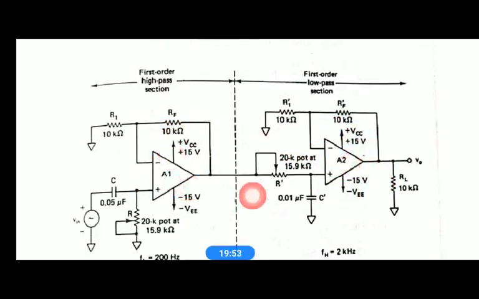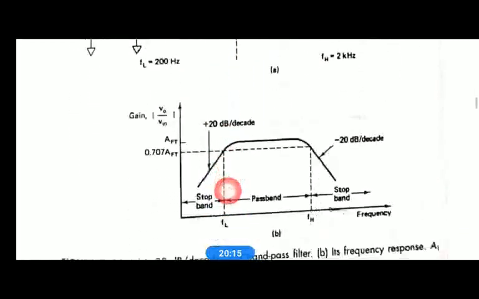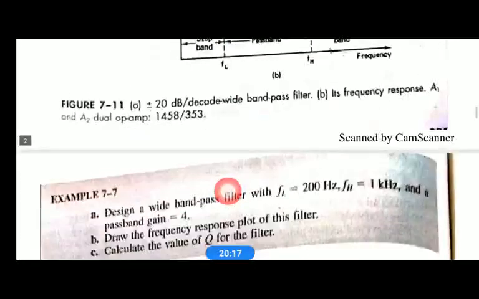We know that when you connect amplifiers in cascade, the total gain is the product of the gains of the individual amplifiers, right? So the gain of this is 2, the gain of this is 2, and they are multiplied, right? The total gain is the multiplication of the gain of the individual amplifiers. Therefore, the total gain you will get is 4 here. So the total gain for the band pass filter is 4.